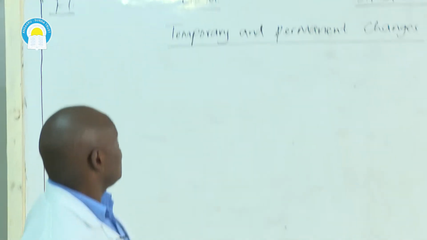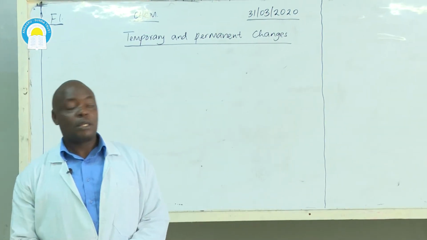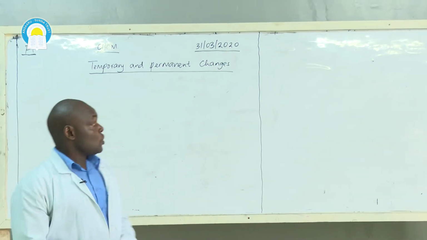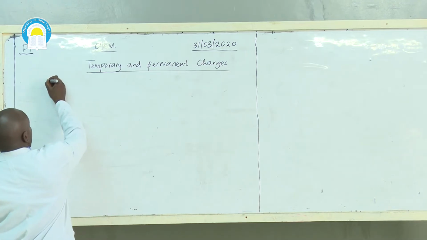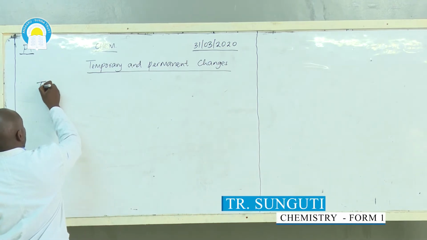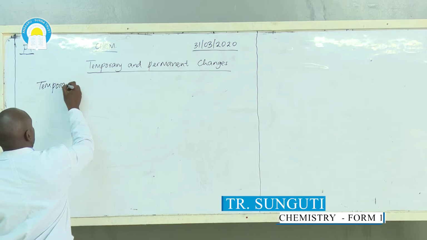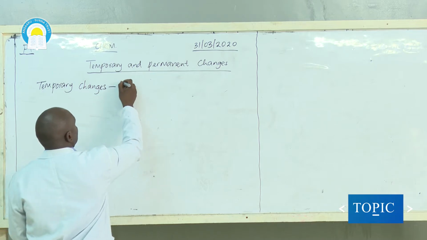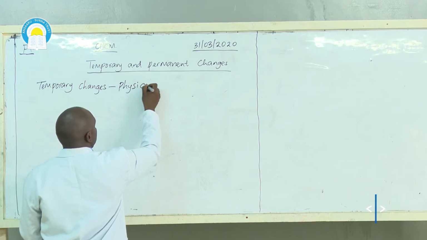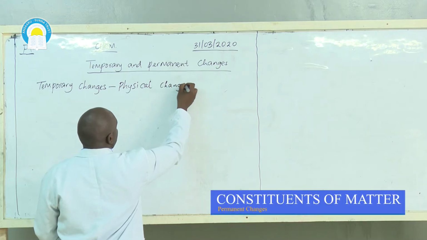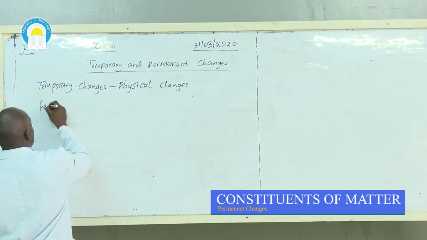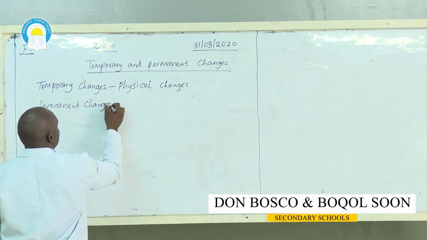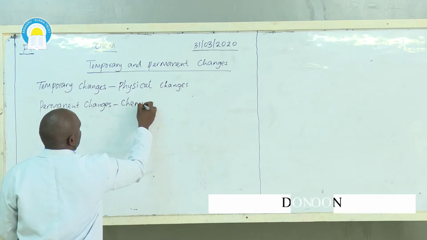It's about temporary and permanent changes. Temporary changes are also known as physical changes. Temporary changes can also be referred to as physical changes, while permanent changes are sometimes referred to as chemical changes.